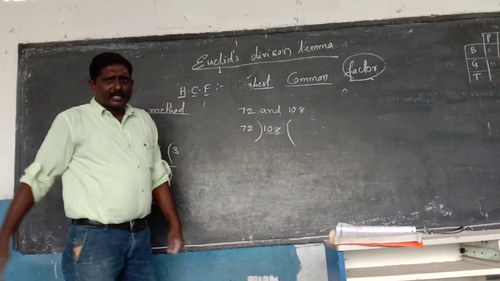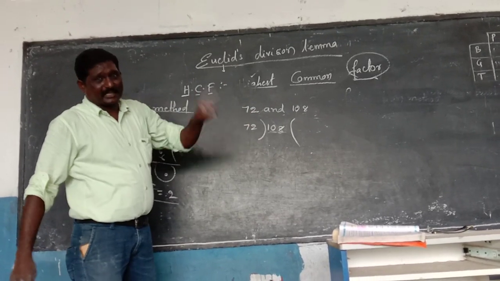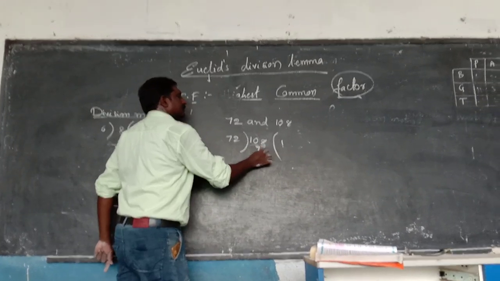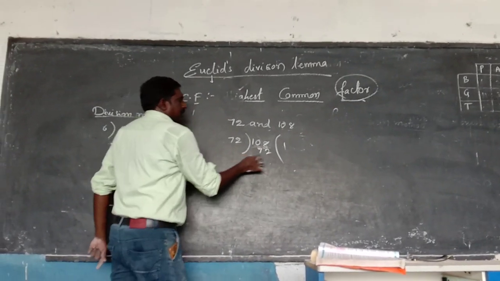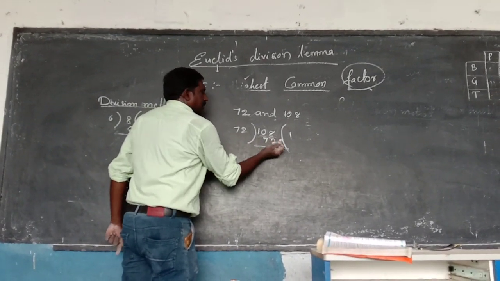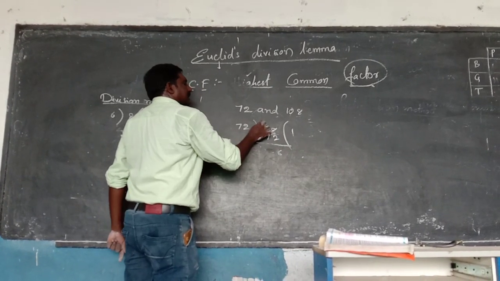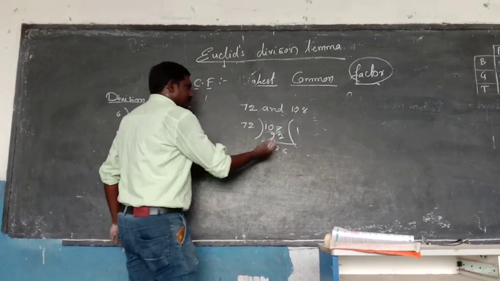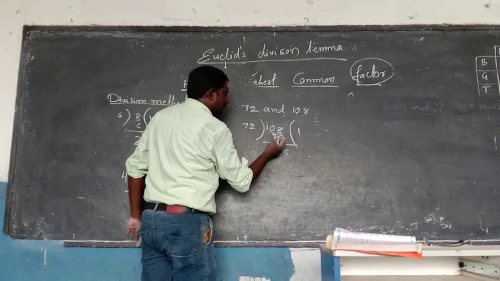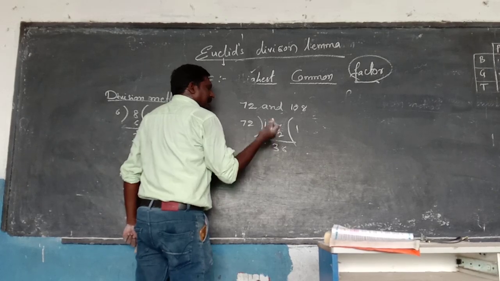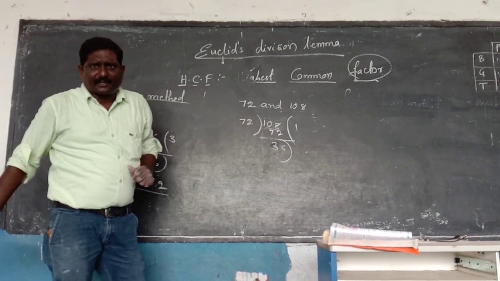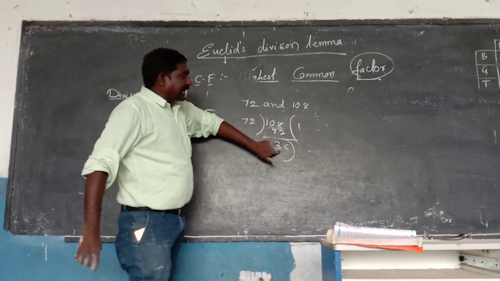The 72 is the divisor. 72 ones, 72. Here 8 minus 2 is 6 and 10 minus 7 is 3, giving 36. This fellow is not divided exactly, so we did not get the remainder 0.